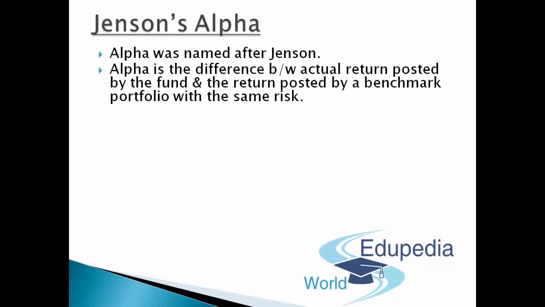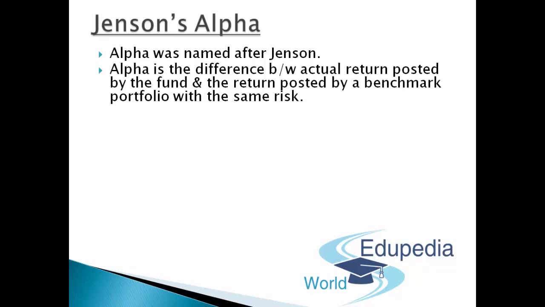Let's suppose you invest somewhere and you receive something like 5 rupees. There is another person who invests in the benchmark portfolio where many people are already investing and they get a return of, let's say, 4%. Hence, I can simply say that with the same kind of risk, you got a return which was 1 rupee extra to that man, or vice versa. It can be that way around. You got 4 rupees, he got 5 rupees with the same risk.